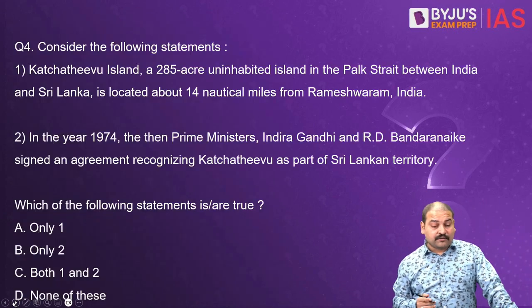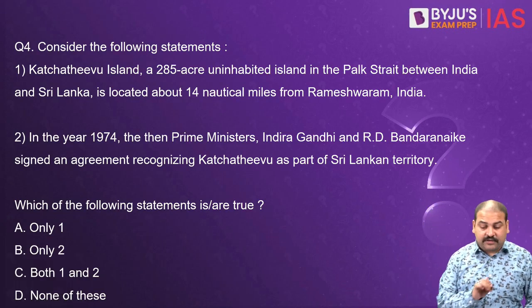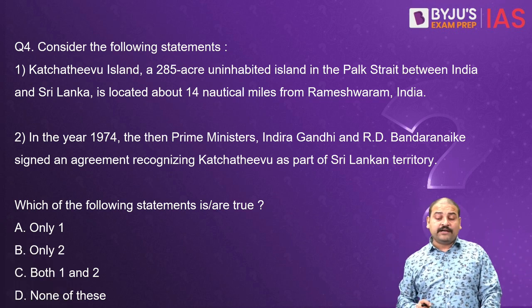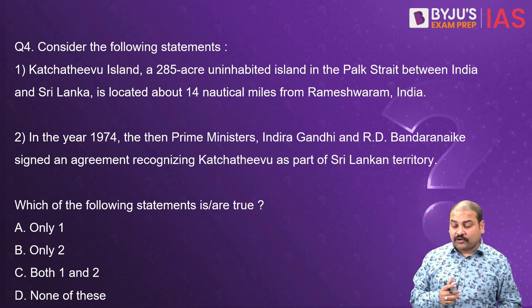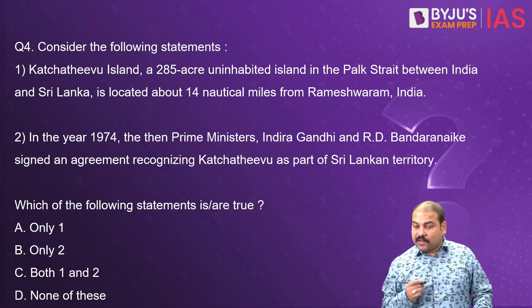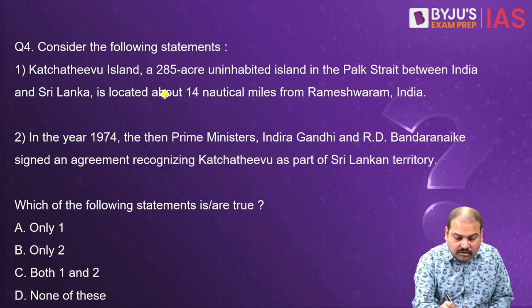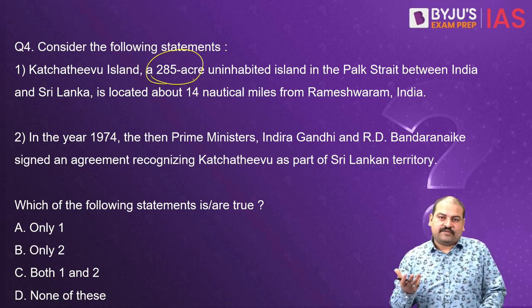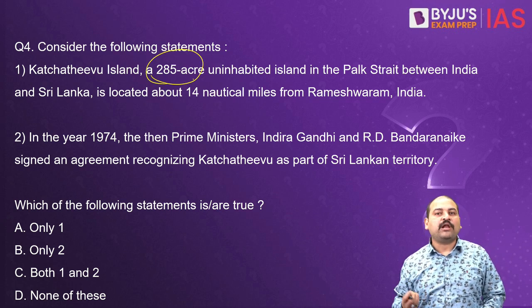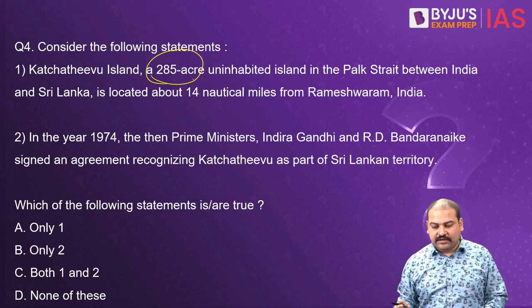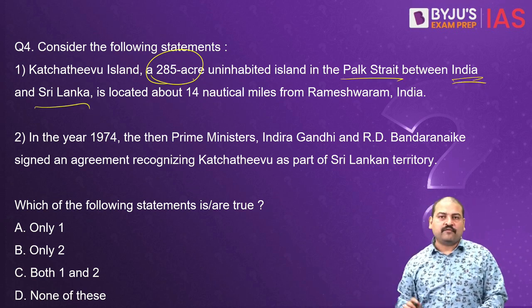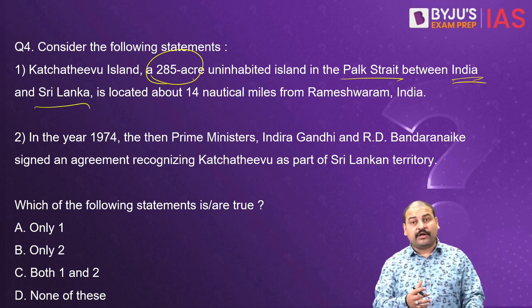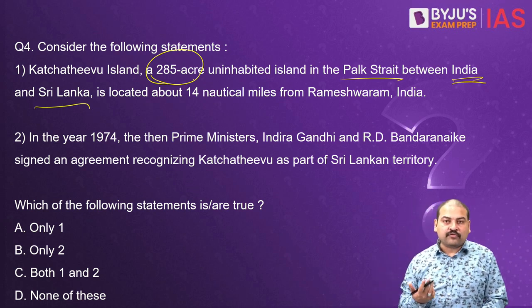Moving ahead, let's move to the 4th question. Consider the following statements, and this question is about Katchatheevu Island. It's a 285-acre uninhabited island in the Palk Strait between India and Sri Lanka. It is located about 14 nautical miles from Rameshwaram, India. Now, trust me, I never thought Katchatheevu will be so big. I had always studied that Katchatheevu is a small island between India and Sri Lanka. I knew it is in Palk Strait. I knew it's a disputed island which was resolved way back in 1974. But when I saw today that this is 285 acre, I was also surprised.